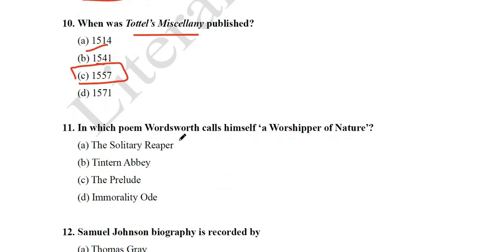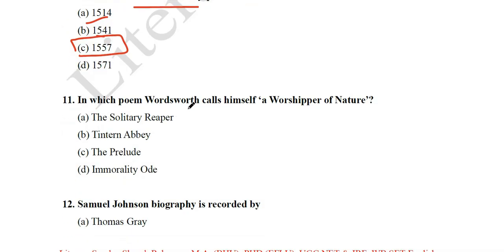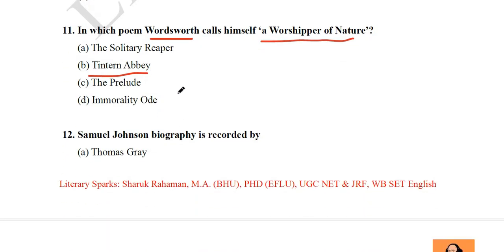1557. The next question we have, in which poem does Wordsworth call himself a worshipper of nature? This is a very common term, that Wordsworth is known as a worshipper of nature, a nature lover, poet of nature. So he actually calls himself a worshipper of nature in one of his poems. We need to identify what that poem is. The Solitary Reaper, Tintern Abbey, The Prelude, Immortality Ode. So its answer is Tintern Abbey. In Tintern Abbey, Wordsworth calls himself a worshipper of nature.